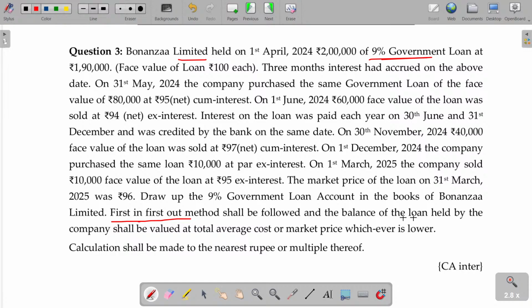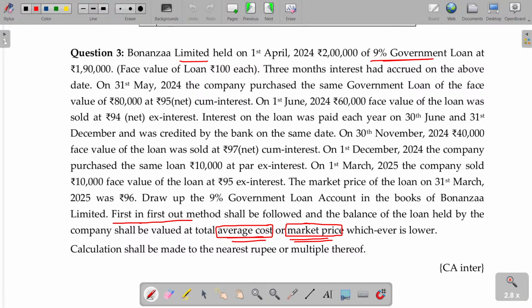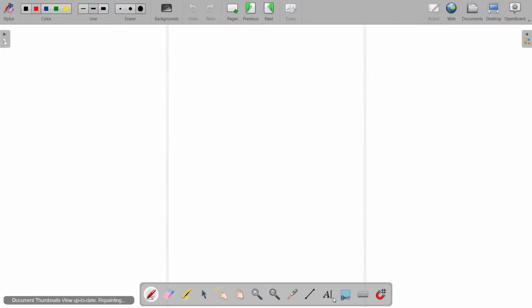And the balance of the loan held by the company shall be valued at average cost or market price, whichever is lower. Finally, closing investment. In that case, the average cost or market price, whichever is lower method will be calculated. During the sale, you have to follow the FIFO method. Finally, on closure, the closing value, that is the average value, is compared with the market value, and whichever is lower will be taken. Come on, prepare the ledger.